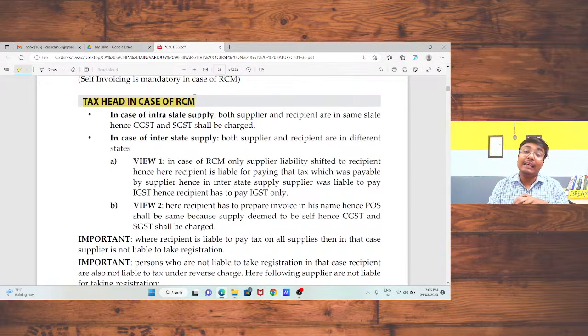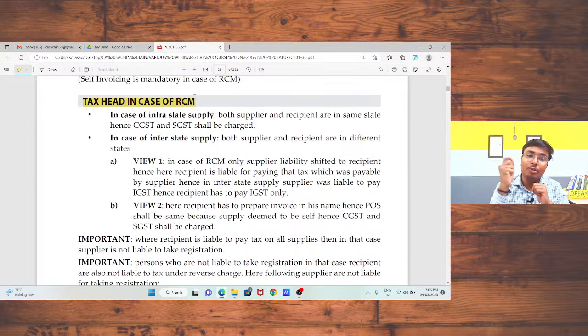Now, tax head in case of reverse charge mechanism. Actually, I need to maintain my speed because the topic is really very wide, and we need to cover each and everything in the given time. So I am just maintaining my speed. Although if you have any issue, you may raise the same in the chat box so that I can adjust my speed.